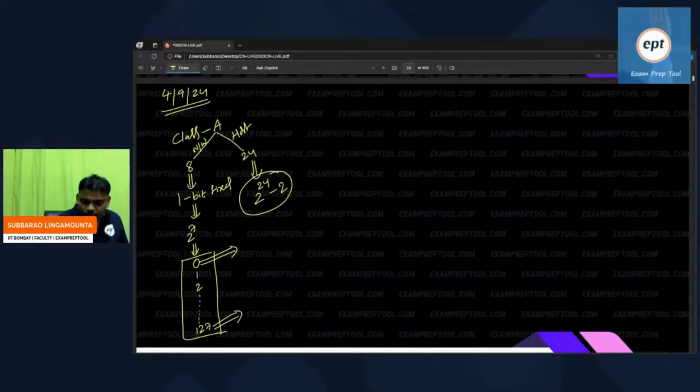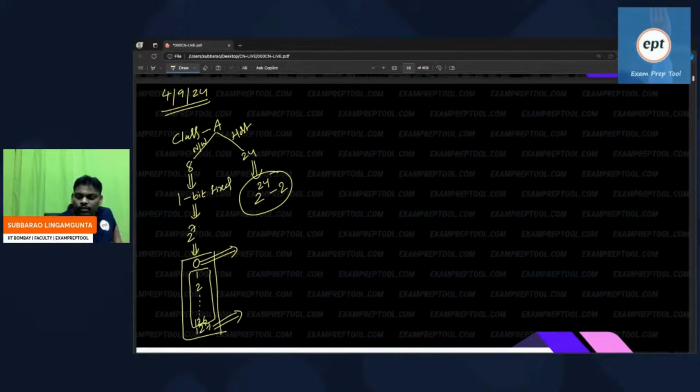So remember, in class A, network 0 and network 127 are special. These two cannot be used. 0 to 127 are all IPs, but for host purposes you can use 1 to 126 only.